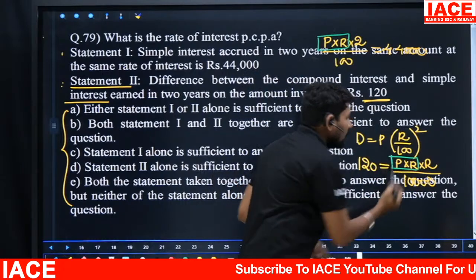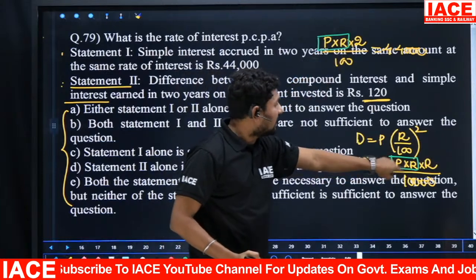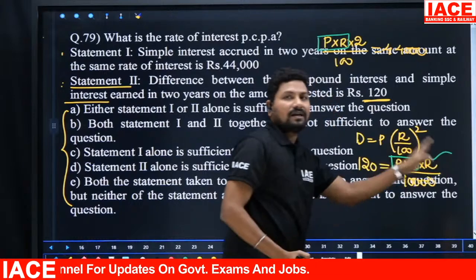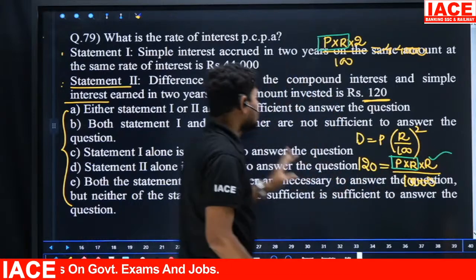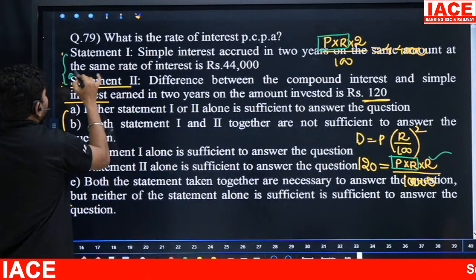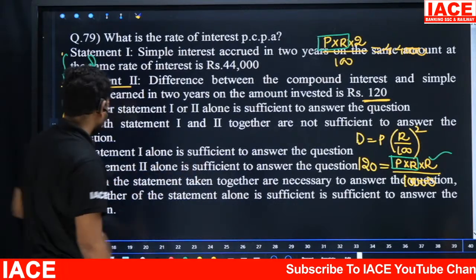In statement 2, what was the equation I generated? The same P into R I am substituting here, and that value I am substituting there. Then finally I am getting R. That means compulsory two statements are required to find the answer. Both statements together are necessary to answer the question.